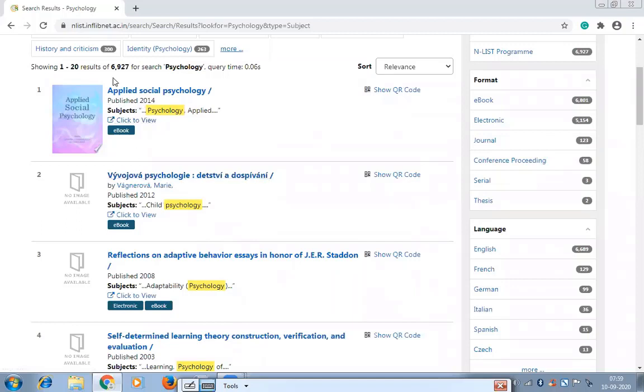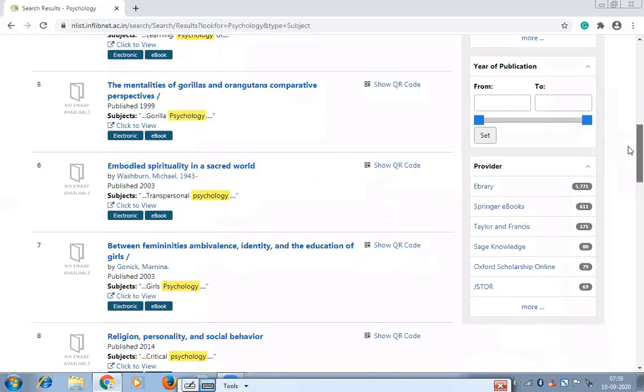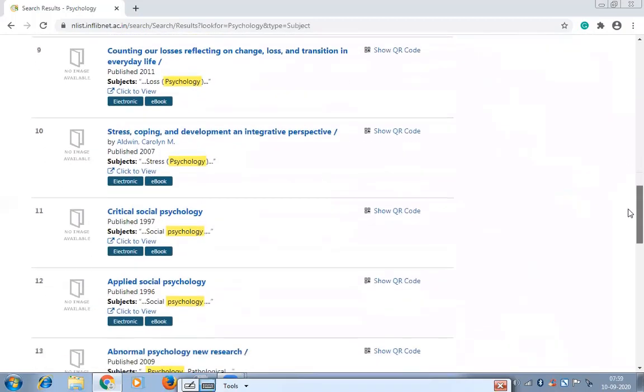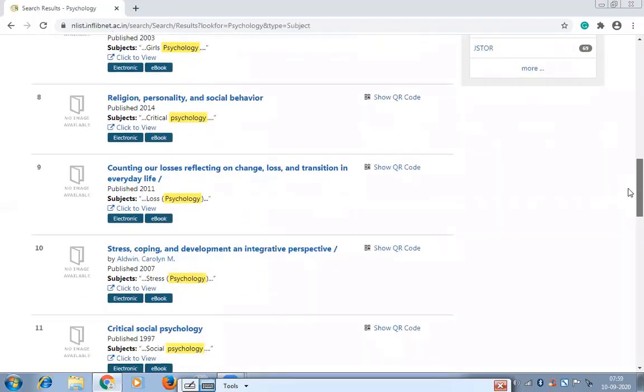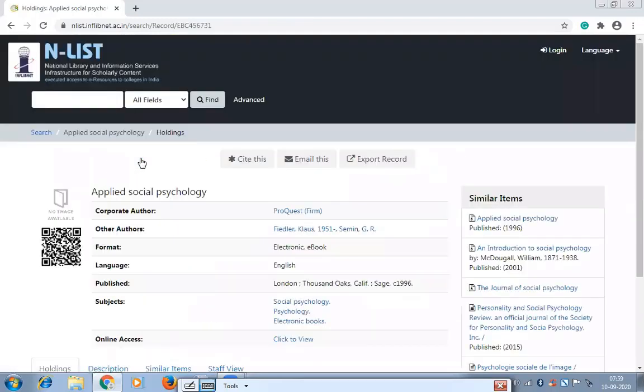Now these are the e-books. We have found around 6,900 results for the term psychology, and in that we have found different formats of the subject where the material is available. Different resources we have found in this search term. So all these are ebooks. You just have to click on this, click to view, or just click on the title of the book.